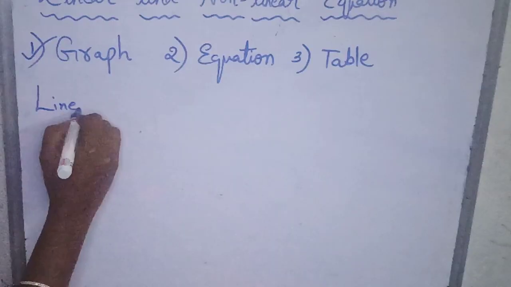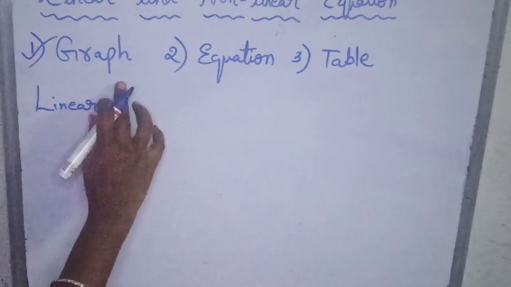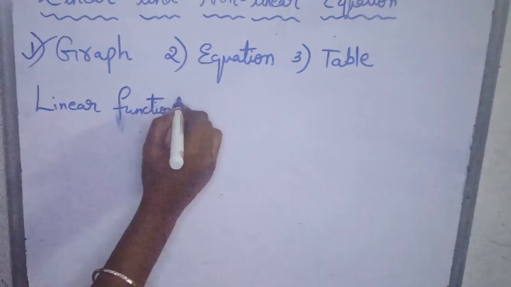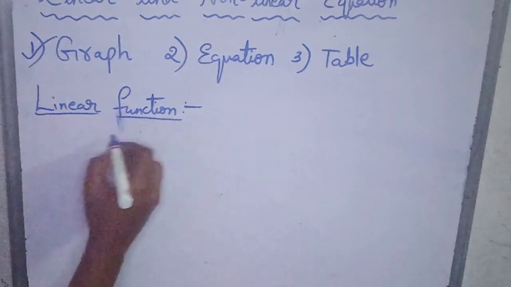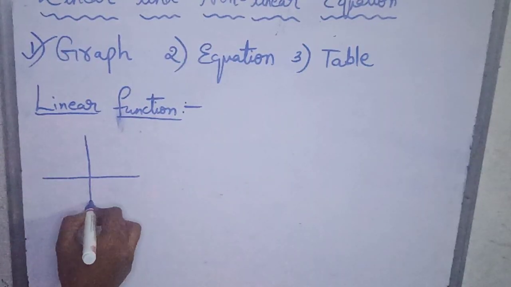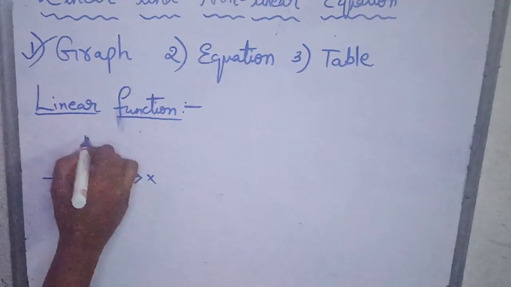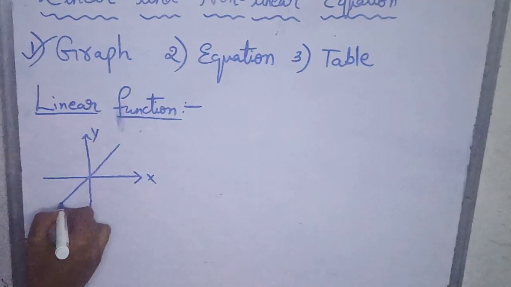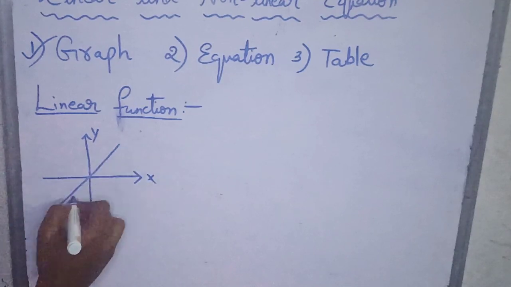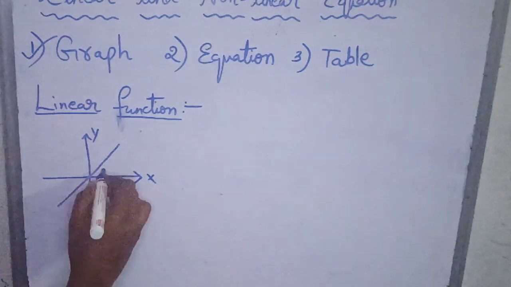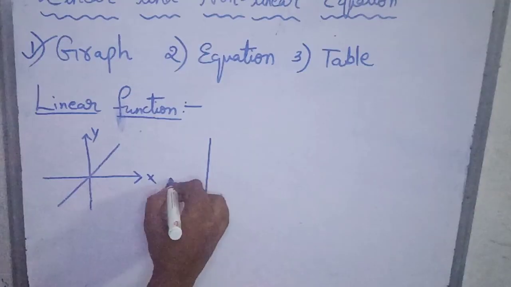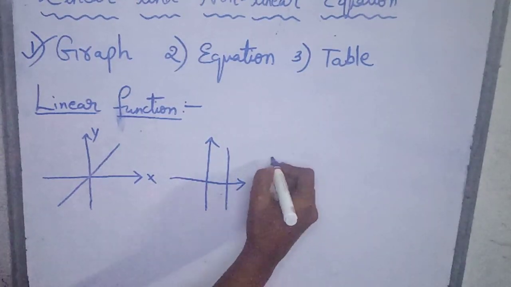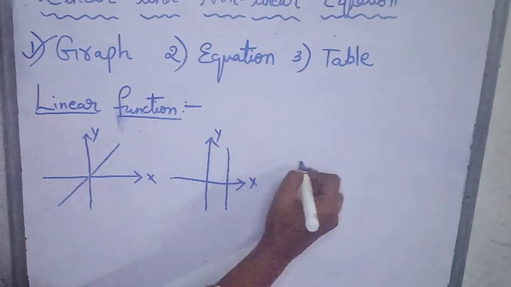Linear function. By looking at the graph, we can say it is linear or nonlinear. For linear, as we said in the definition itself, it forms a straight line when graphed in a coordinate plane. Not only in this shape, it can be a vertical straight line or a horizontal straight line.